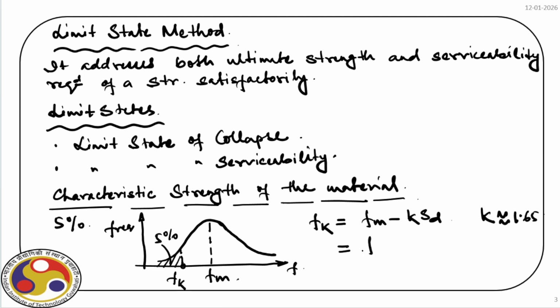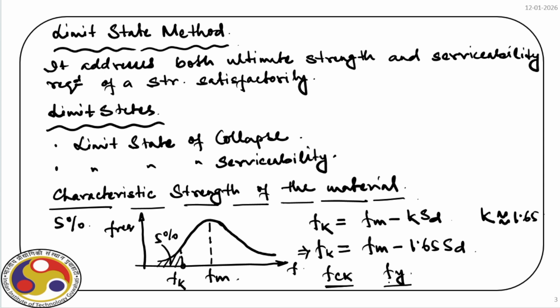So we have fm minus 1.65 times Sd. So that is fk. Now if it is concrete, obviously we have fck, and if it is steel, we have fy. These are the fk values, right?